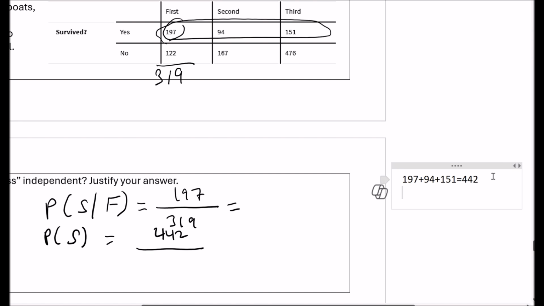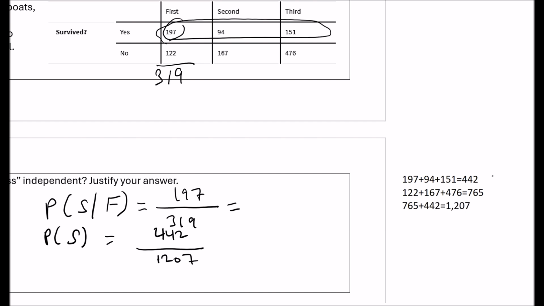And then let's add up all the numbers. So 122 plus 167. So these are the non-survivors. So add the non-survivors with the survivors. We get 1207. Okay, so this is out of 1,207. All right, and then let's compare those fractions. 197 out of 319. So we got almost 62% chance that they survived if they were in first class.